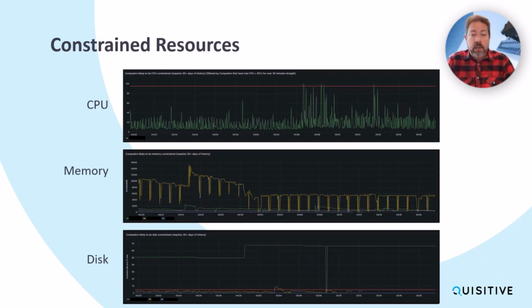And then disk space is extremely important. You don't want to run out of disk space, especially on the operating system disk, because that can cause all sorts of problems with your operating systems. So we look for those and for patterns on those as well when they're hitting a very low disk condition. So we can do things to be able to address that before it runs out of disk space.